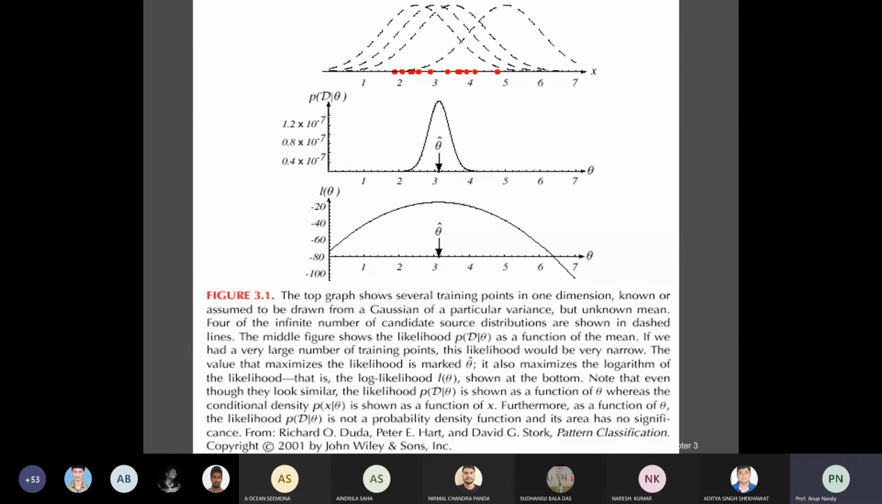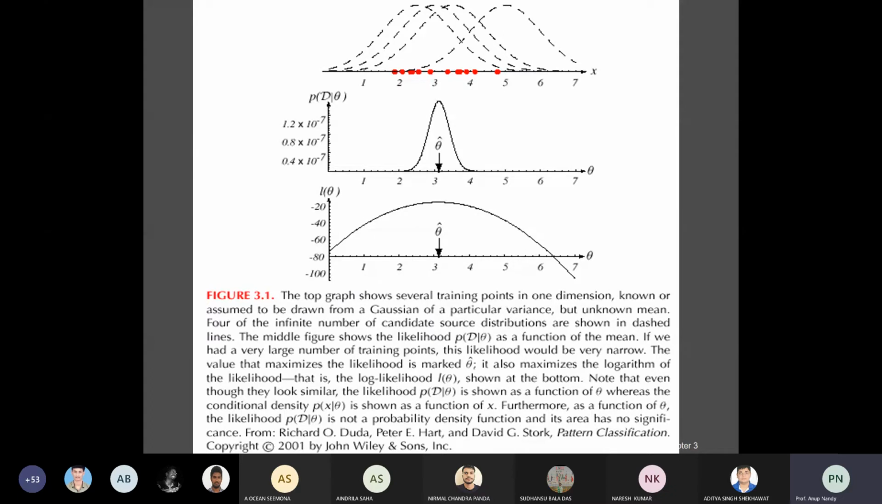Because the logarithm is monotonically increasing, the theta cap that maximizes the log likelihood also maximizes the likelihood. And if p(D|theta), as you can see in the second curve, is well behaved and is a differentiable function of theta, then you can find theta cap by the standard methods of differential calculus. So that is the main concept.